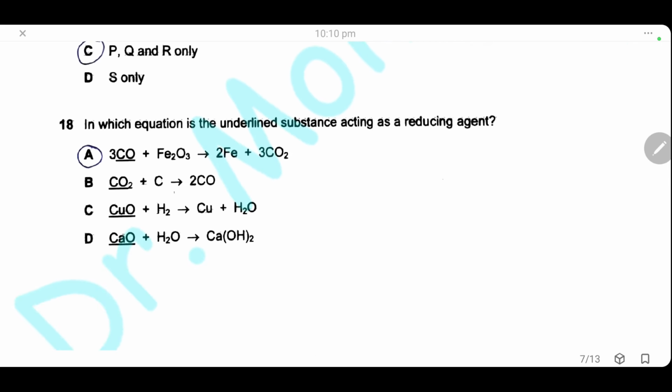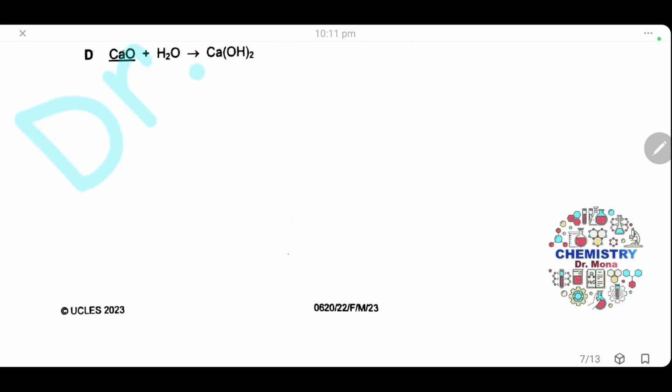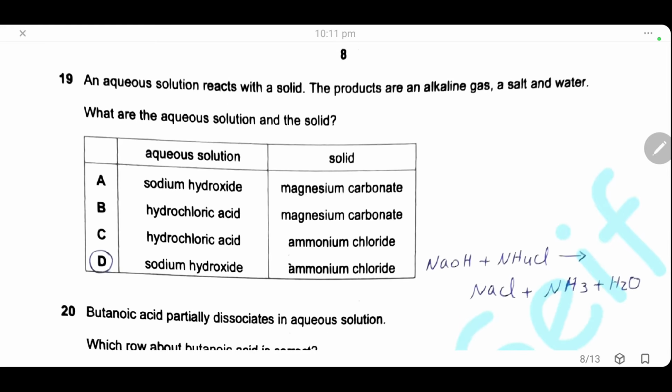Question 18. In which equation does the underlined substance act as a reducing agent? Reducing agent means it reduces another substance and gets oxidized. So here in the first equation, carbon monoxide reduces iron oxide into iron. So the first statement is correct and the answer is A. 19.